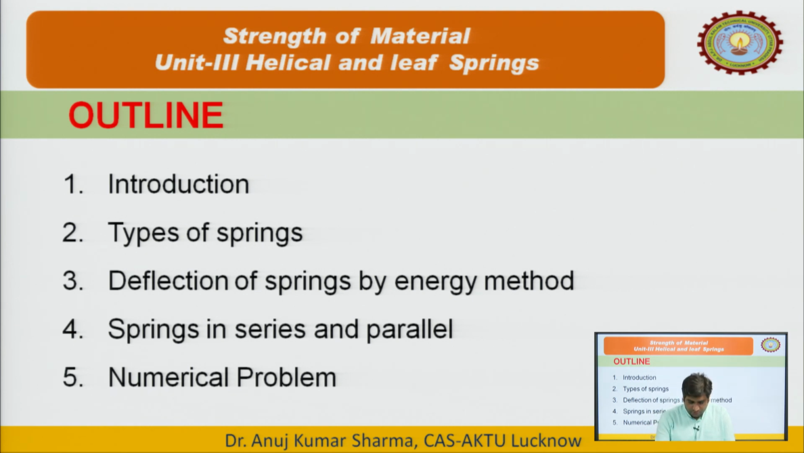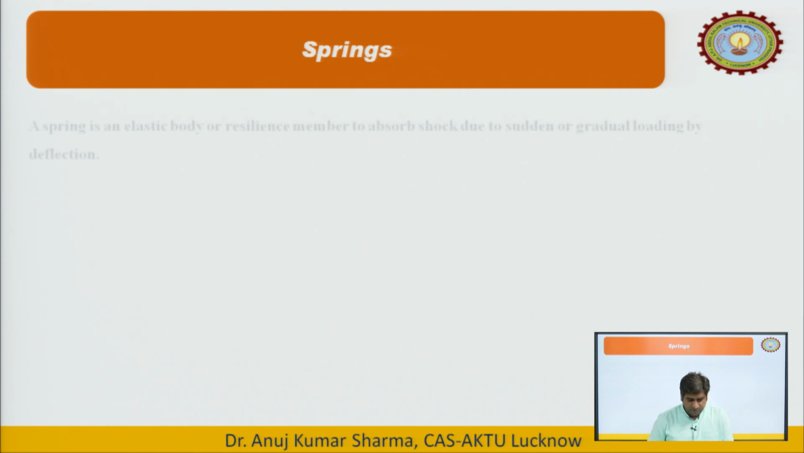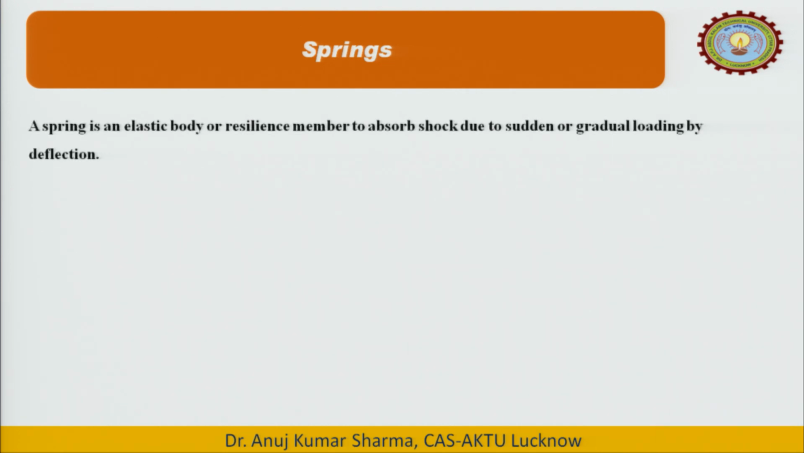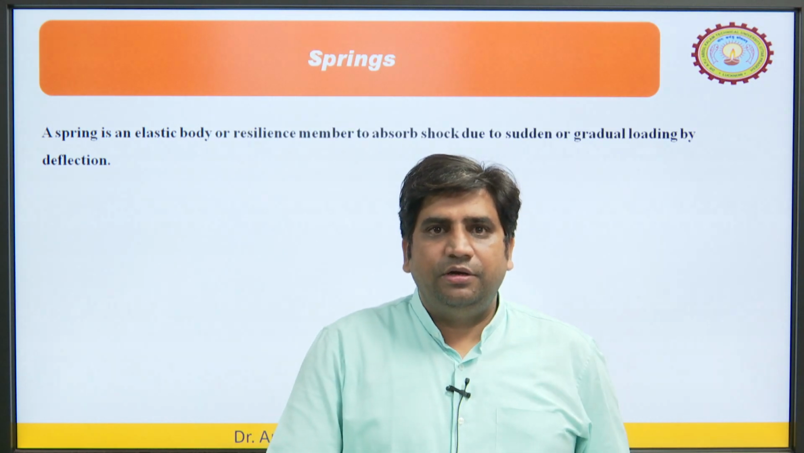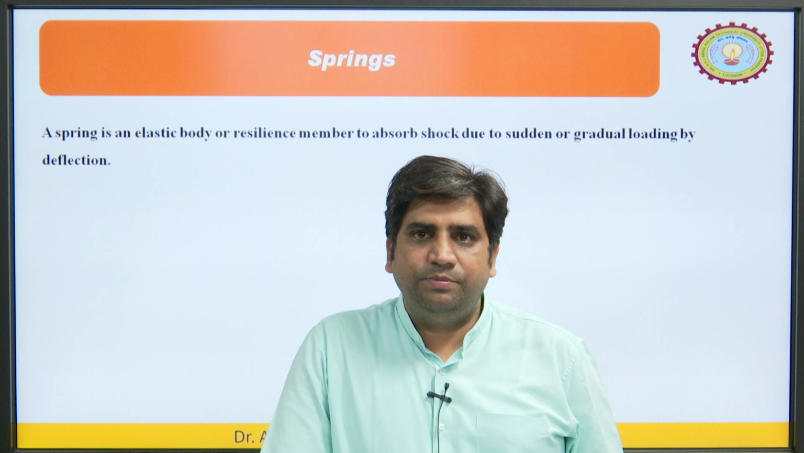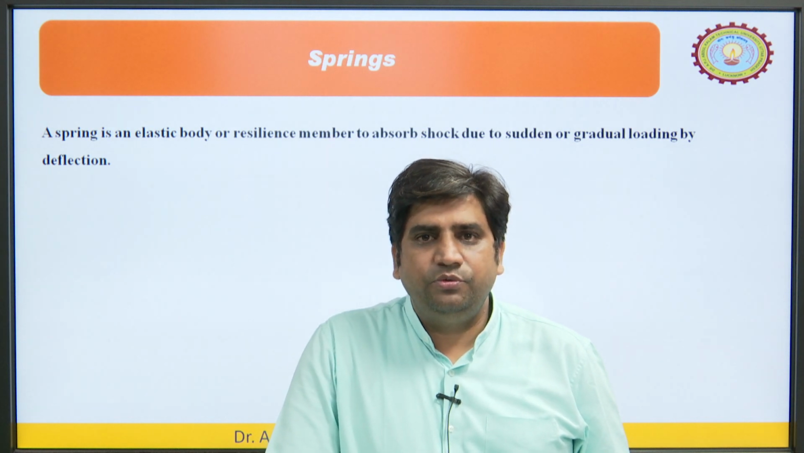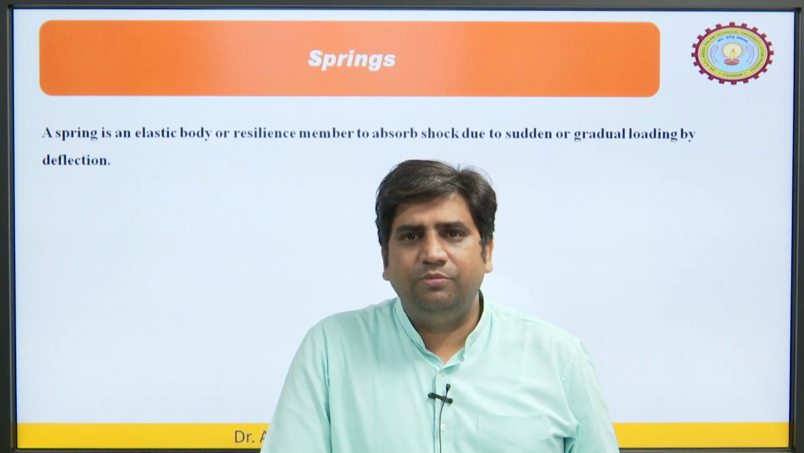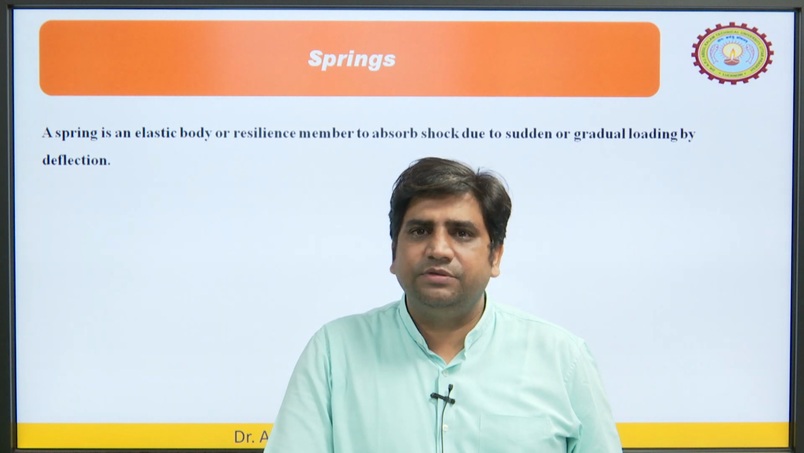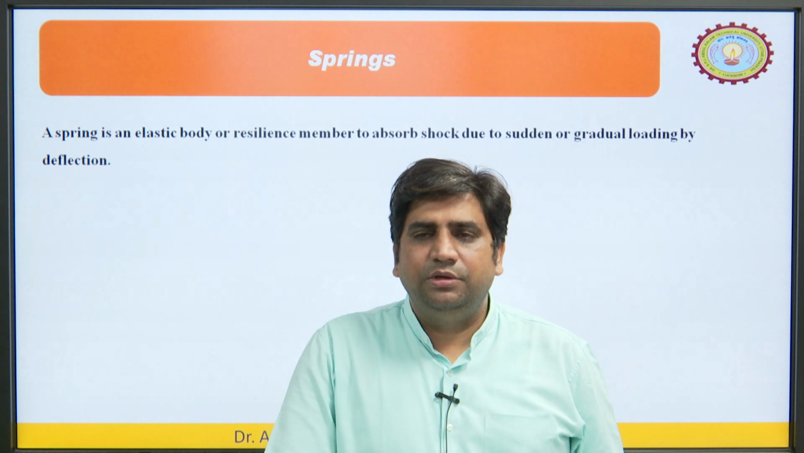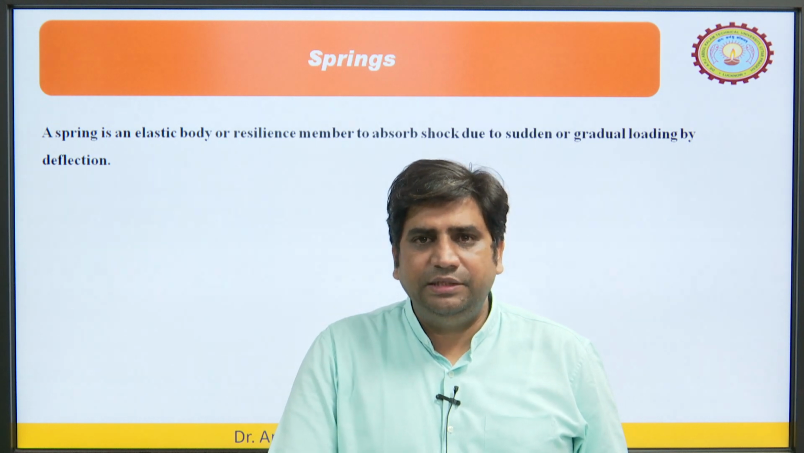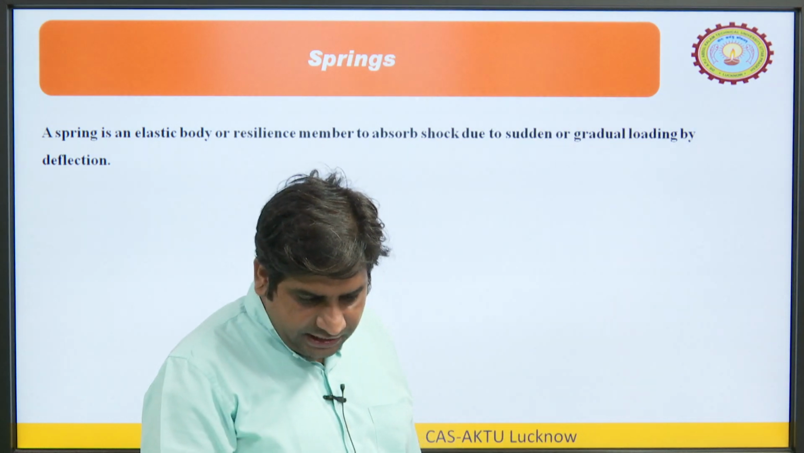If we talk about springs, all of us have seen a spring. So, a spring is basically an elastic body and resilient member to absorb shock due to sudden or gradual loading. Almost in many cases it is because of sudden loading, but we cannot ignore the gradual loading also, by the deflection. So, what is a spring basically?